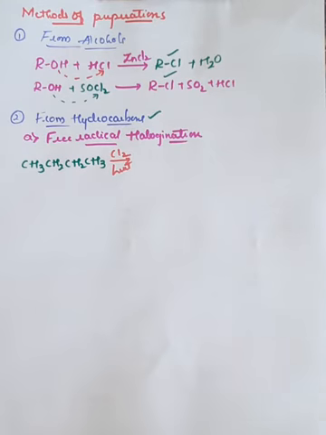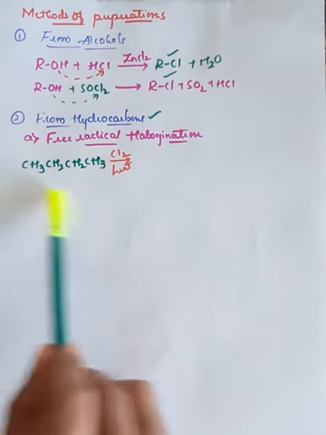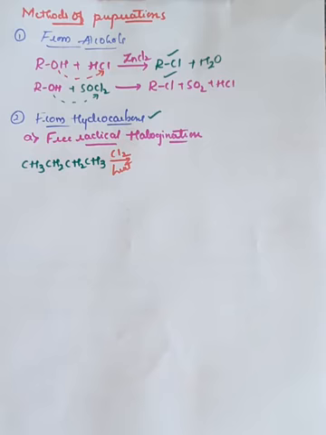then what happens? There will be a removal of one hydrogen atom from any carbon atom. There are 4 carbon atoms. The terminal carbon atoms are bonded with 3 hydrogen atoms, and the middle 2 carbon atoms are bonded with 2 hydrogen atoms.